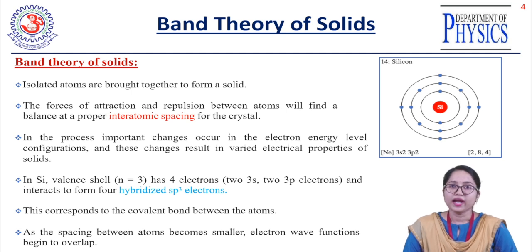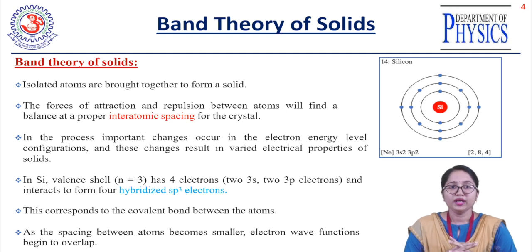The forces of attraction and repulsion between the atoms find a balance at a proper interatomic spacing for a crystal. So to bring the atoms closer, there exist attraction and repulsion forces between the atoms, right? On that basis only the atoms are arranged inside a crystal or solid material. Here, if I take one example, silicon has valency electrons n equal to 4. Four electrons are present in the outer shell, which is the valence orbit or valence shell.